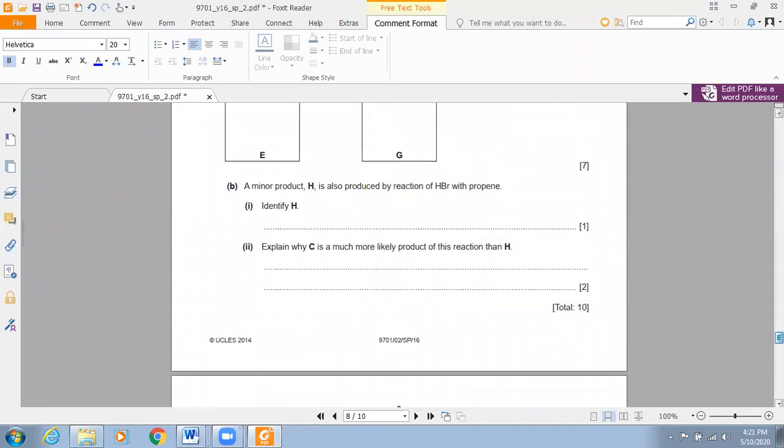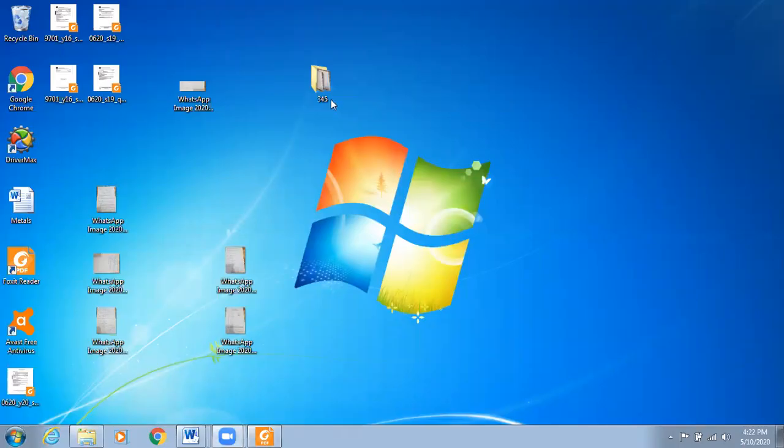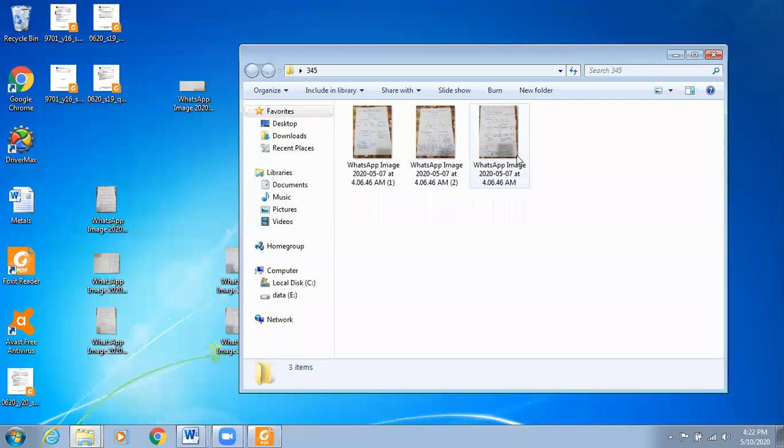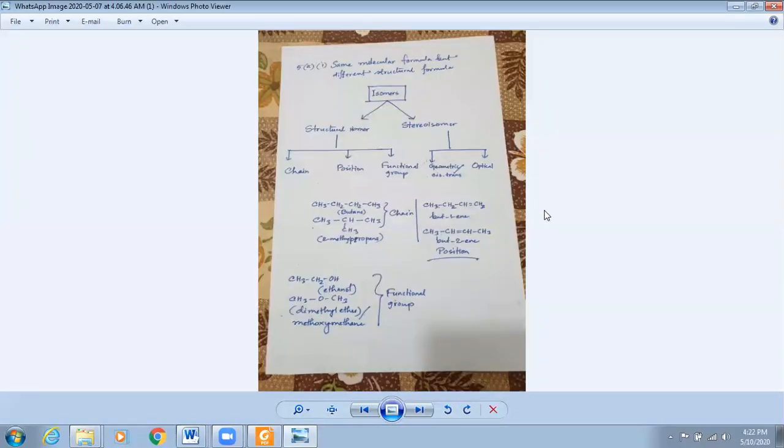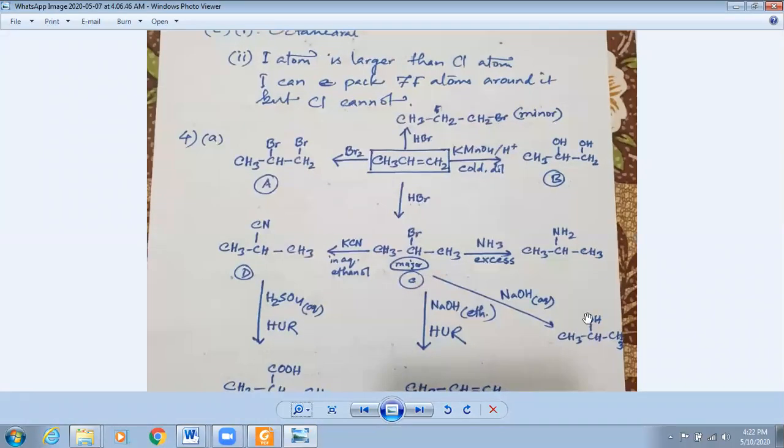Let us see, explain why C is a much more likely product of this reaction than H. So I will share my screen with you. Look at the bottom of this page.